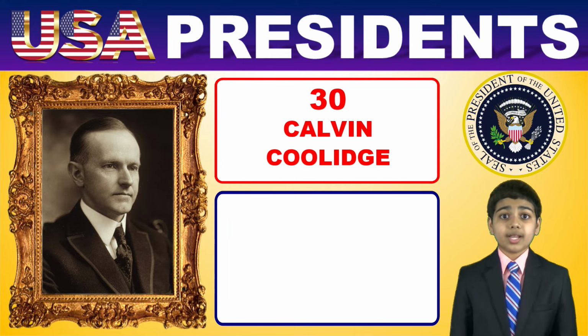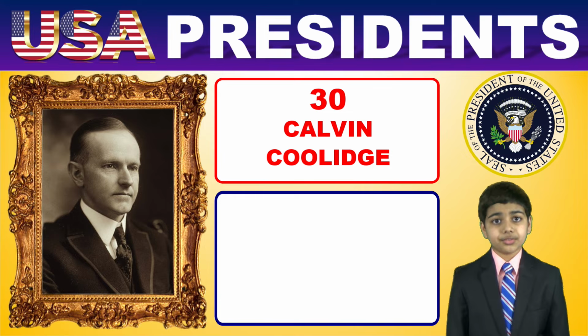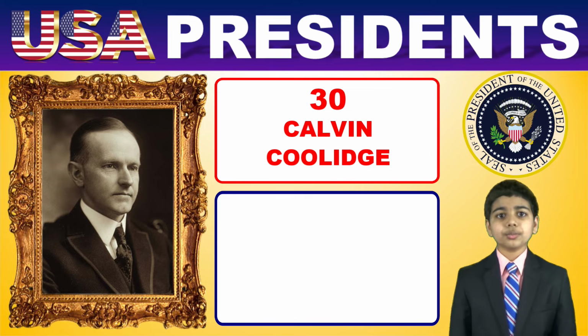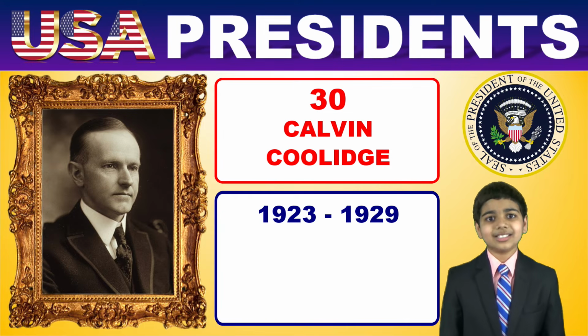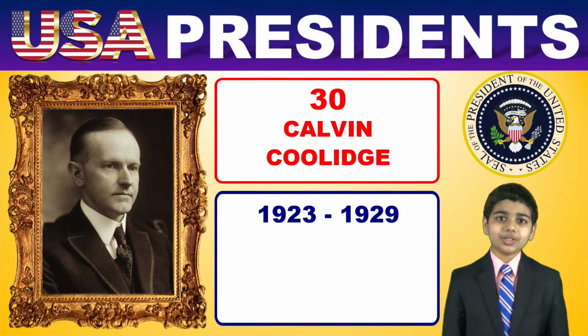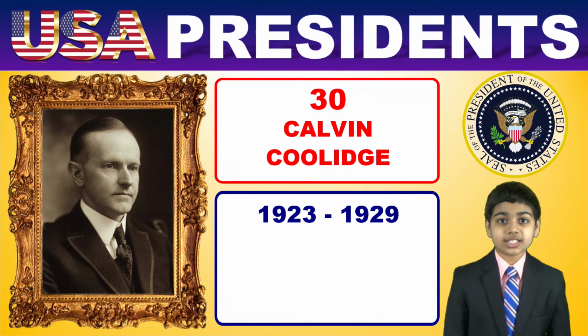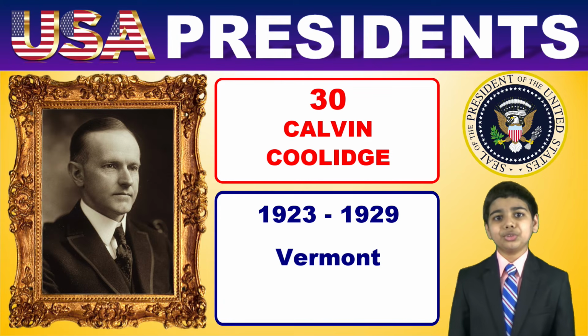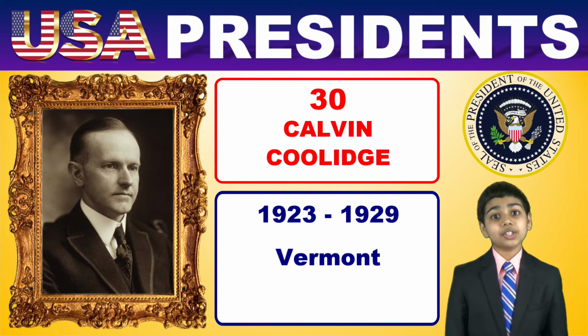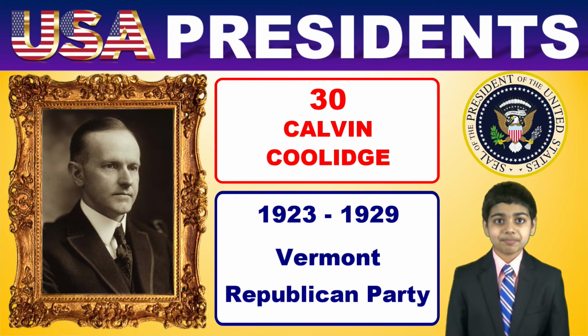Harding, who passed away in office in 1923. Then, his term was from 1923 to 1929. He managed to get elected again, which is awesome. President Coolidge was born in Vermont, and he later moved to Massachusetts, and he belonged to the Republican Party.